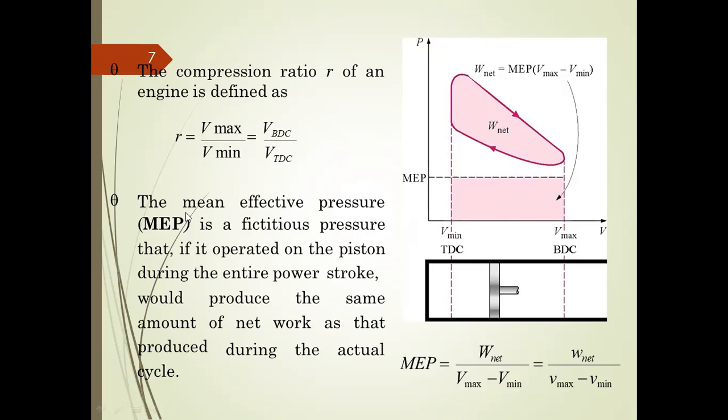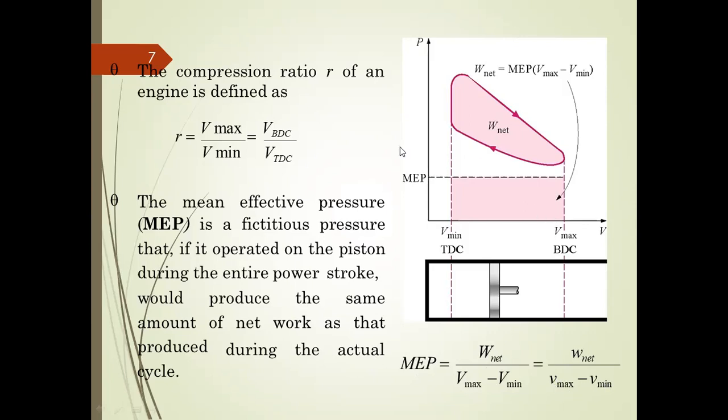The mean effective pressure is a fictitious pressure that, if it acted on the piston during the entire power stroke, would produce the same net work as that produced during the actual cycle. The mean effective pressure is the total work done divided by V max minus V min.